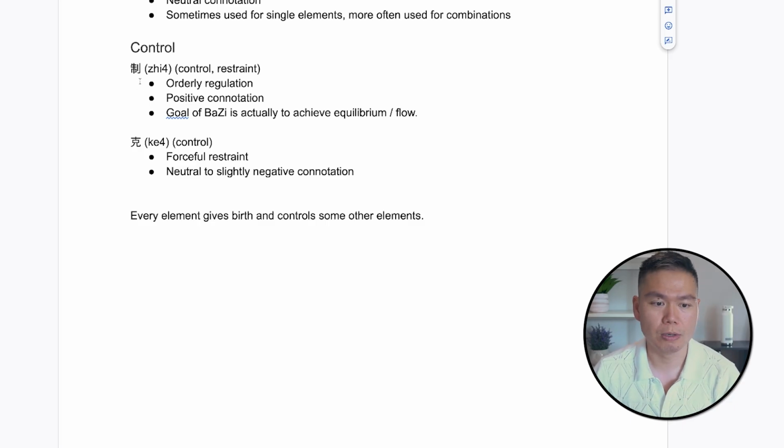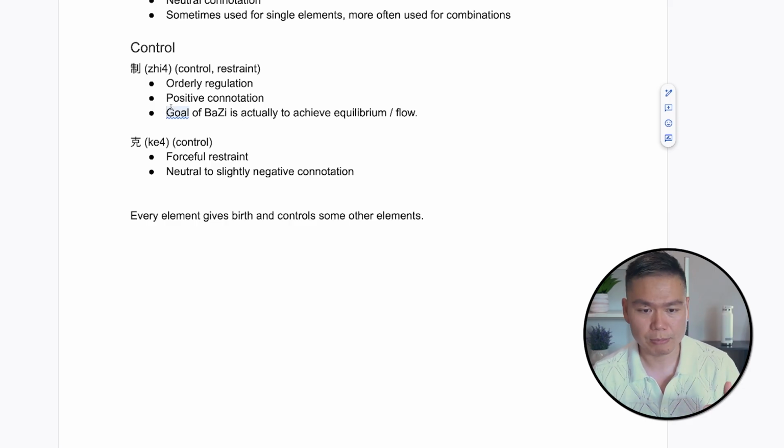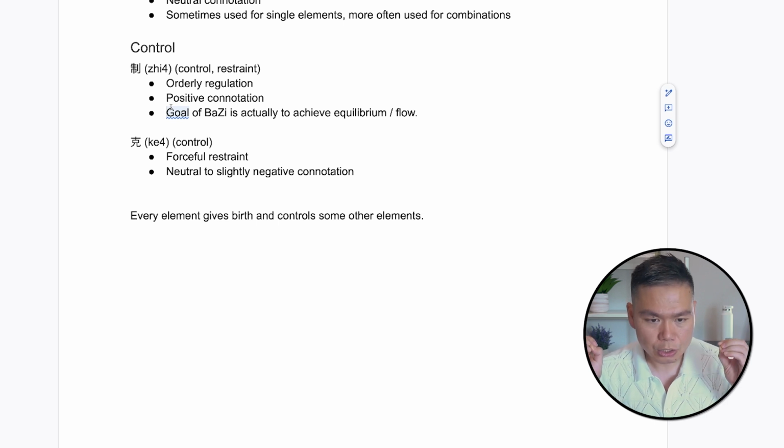They all mean control, but 治 means orderly control. This has a positive connotation. The reason is that in BaZi, something will always control something else, and the goal within BaZi is to achieve equilibrium and flow.